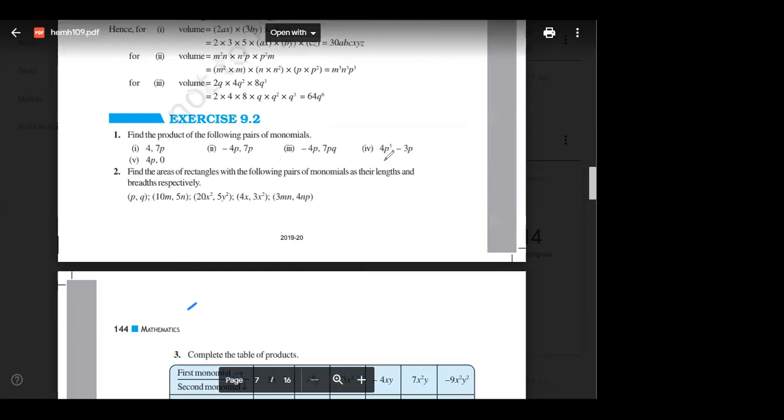So see, it is already 4p cube, and this is minus 12 p square. Now it is p cubed into p minus 12 p cubed into p. It will be what? P to the power 4. Yes. Minus 12 p to the power 4. Correct. Okay? Done? Right? Yes, sir. Okay. Chalo.